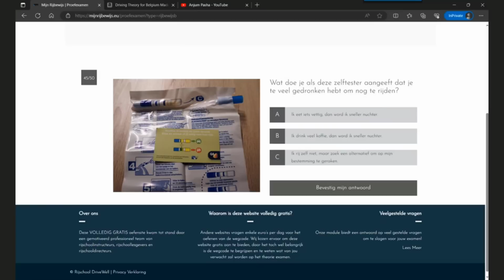Option B is, I will drink a lot of coffee, so I'll be okay to drive. Option C, I don't drive the car myself, but I will seek an alternative way to reach my destination. In this situation, you don't drink or eat anything to become okay to drive. You should always look for alternatives, maybe take a taxi or ask a friend to drive you to your destination.